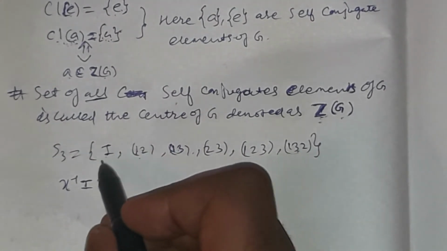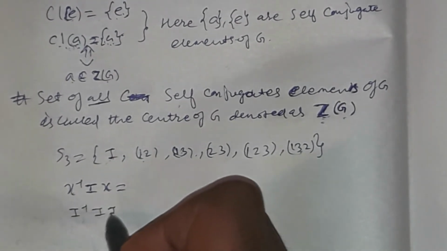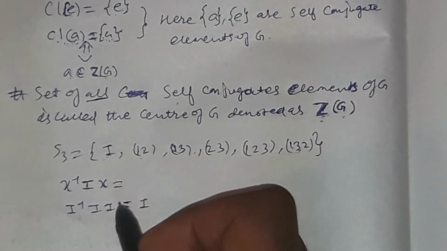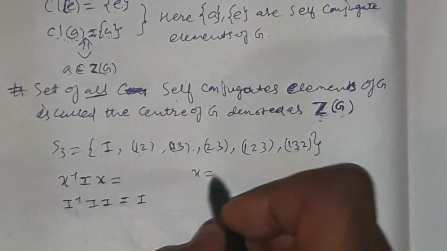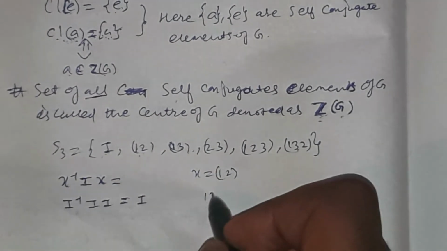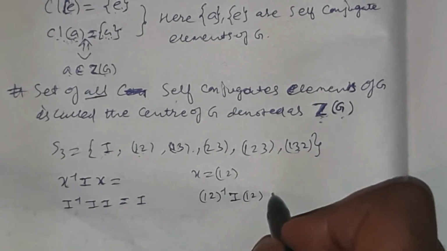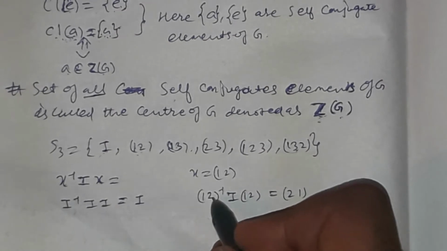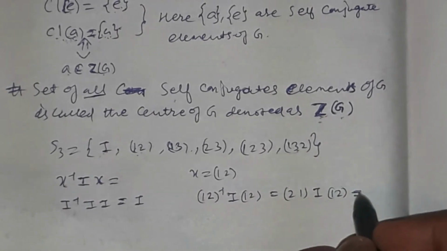Firstly let me take x equal to I, the identity element of S3, then I inverse I I. Now let me take x equal to (1 2). Then (1 2) inverse, which is (2 1) because the inverse of (1 2) is (2 1), times the identity times (1 2), and this remains what?